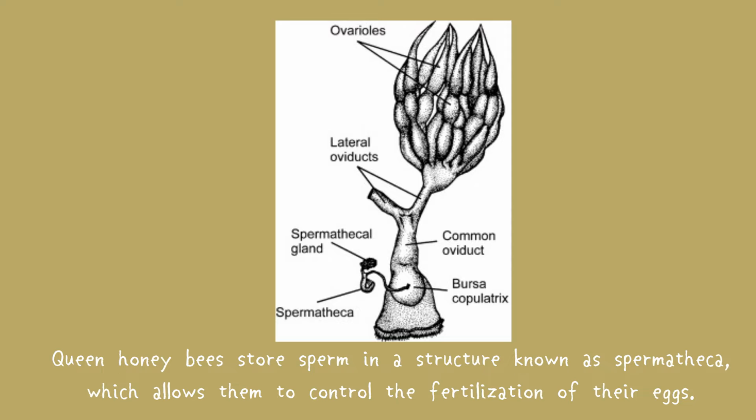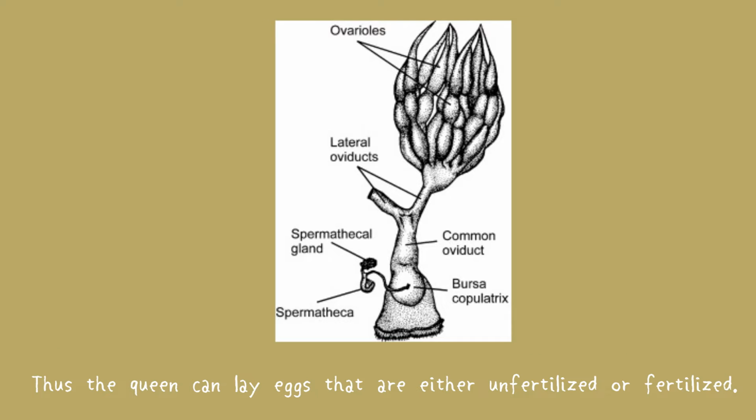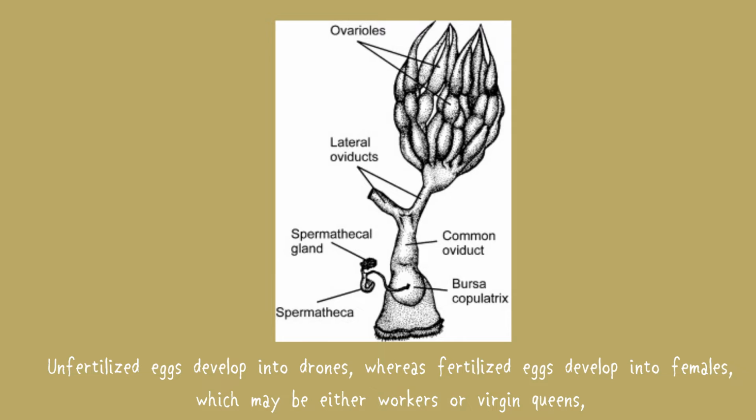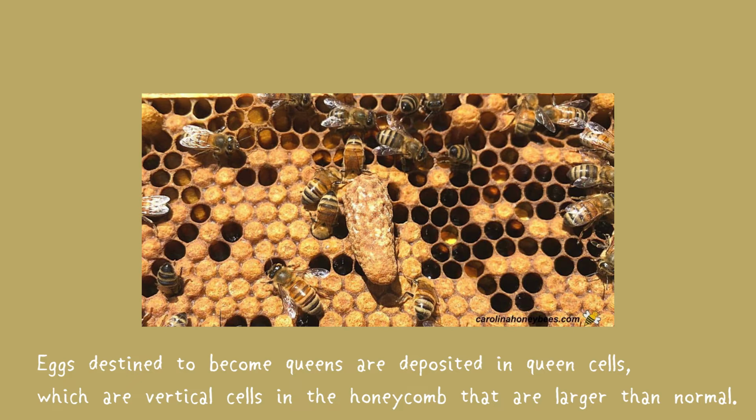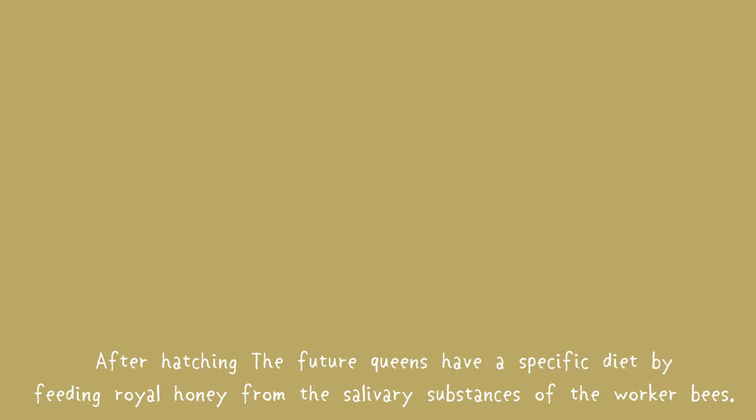Queen honeybees store sperm in a structure known as spermatheca, which allows them to control the fertilization of their eggs. Thus, the queen can lay eggs that are either unfertilized or fertilized. Unfertilized eggs develop into drones, whereas fertilized eggs develop into females, which may either be workers or virgin queens. Eggs destined to become queens are deposited into queen cells, which are vertical cells in the honeycomb that are larger than normal. After hatching, future queens will have a specific diet by feeding royal honey from the salivary substance of the worker bees. If not fed that type of diet, females will turn into worker bees.